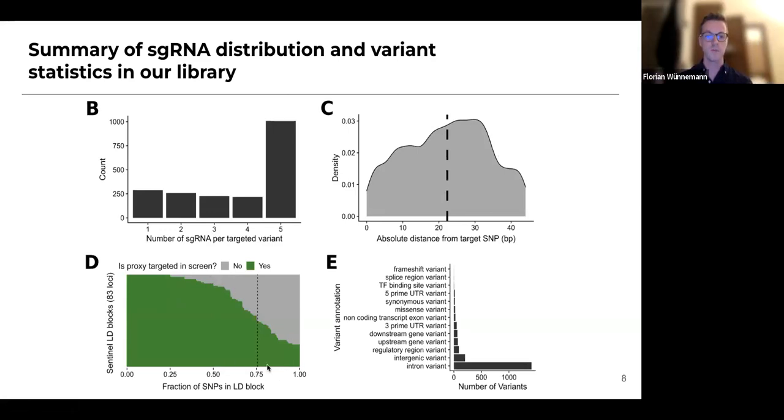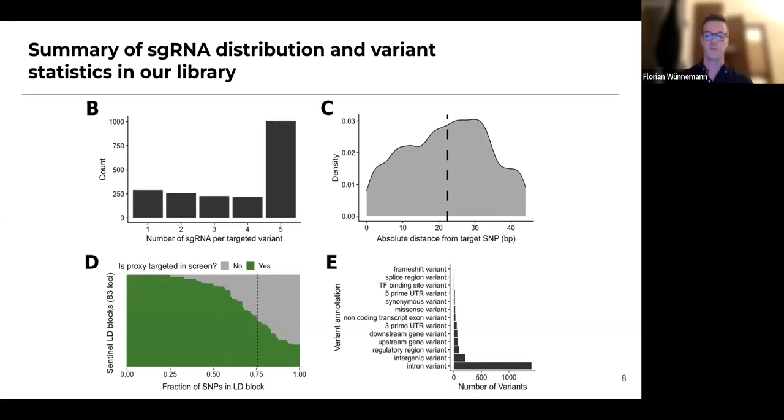When we look then at how many proxies within an association locus we can actually target, you can see that for some sentinel SNPs, we can actually target all proxy SNPs within this locus using guide RNAs. But there are also significant loci where we cannot target, where we can target less than 50%, for example. And this will obviously limit our ability to interpret the findings within these loci. And not surprisingly, but we still want to show this, most of the variants that we actually selected are intronic variants.